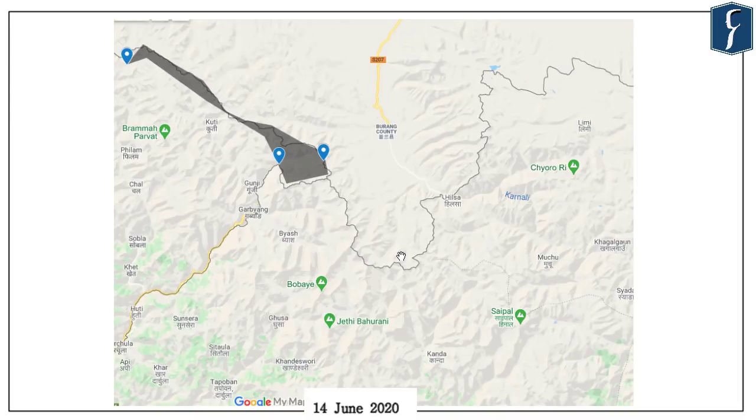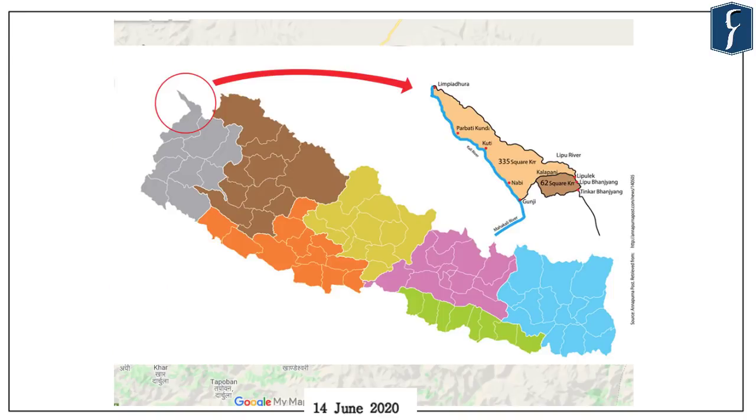And if you look, this piece of land looks something like this. So the current international boundary between India and Nepal is marked by this solid line. But the new map of Nepal has this extra territory which somewhat looks like this.